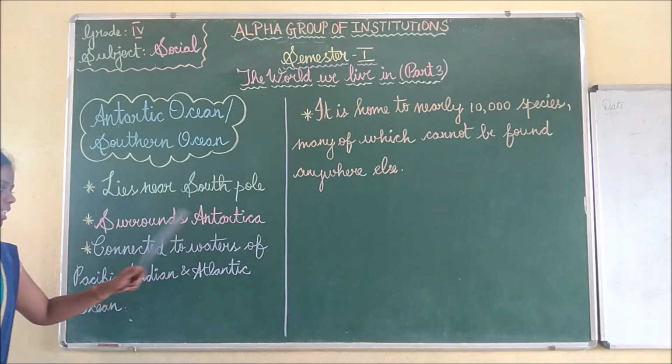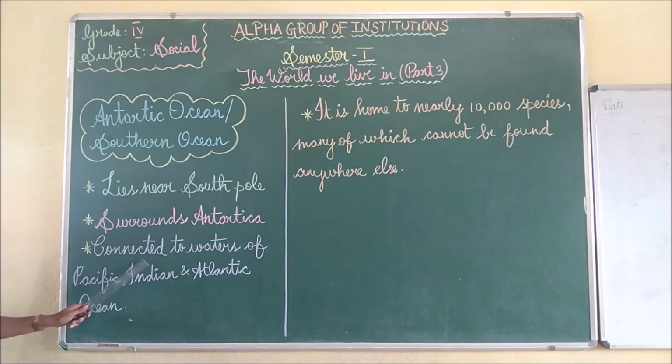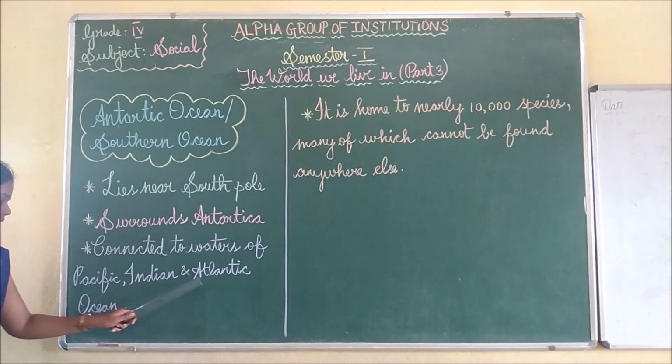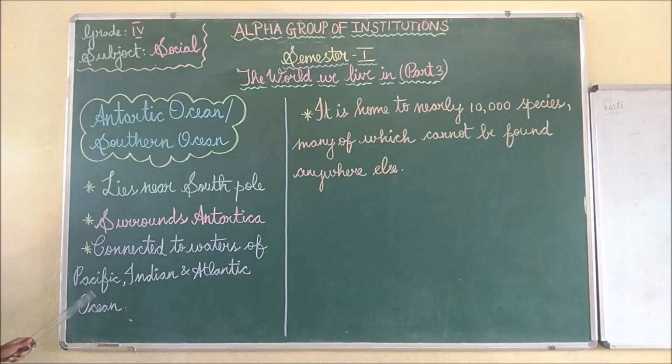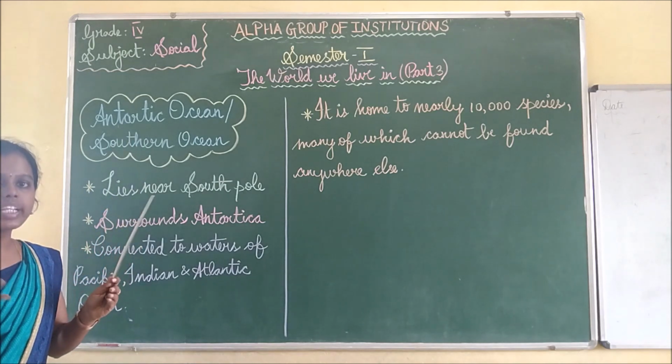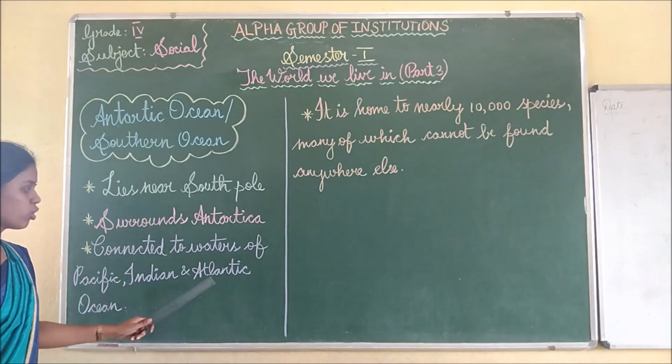Yes, it surrounds Antarctica. Then it is connected to waters of the Pacific, Indian and Atlantic Ocean. We have seen all these oceans now, Pacific Ocean, Indian Ocean and Atlantic Ocean. The water of the Antarctic Ocean will be connected to all these oceans.